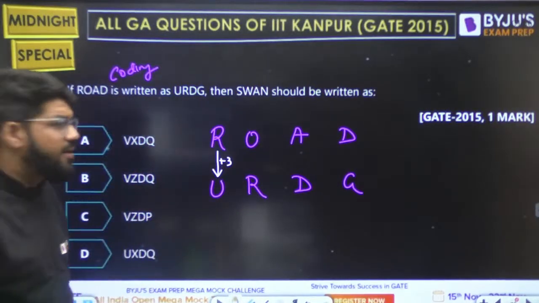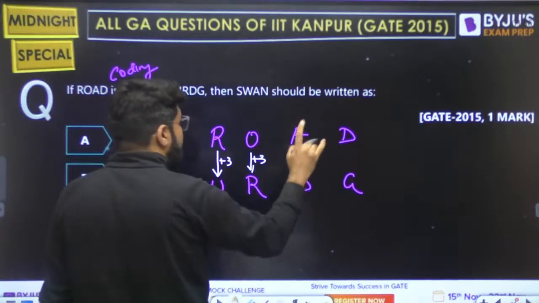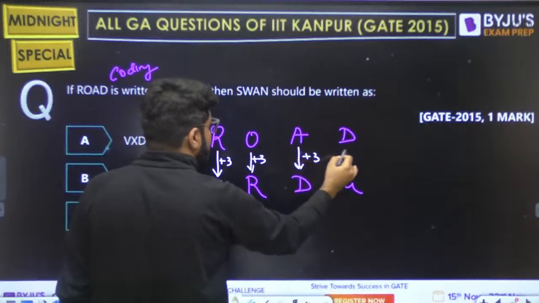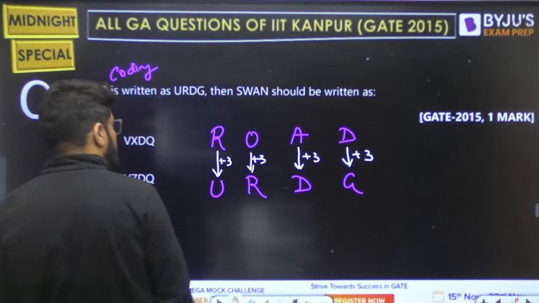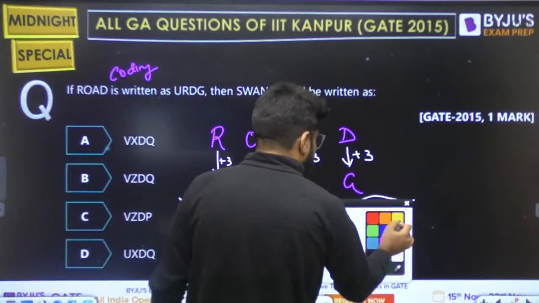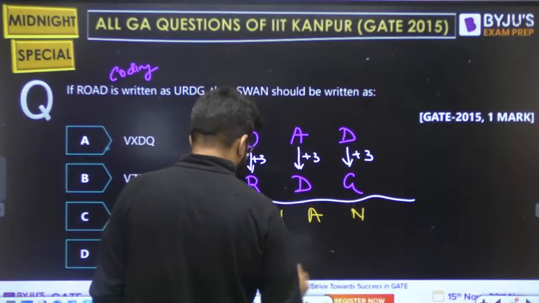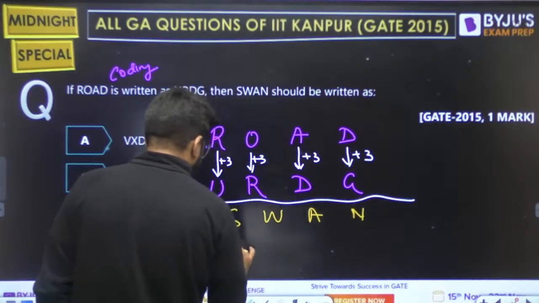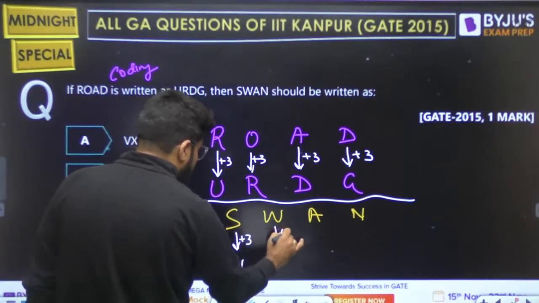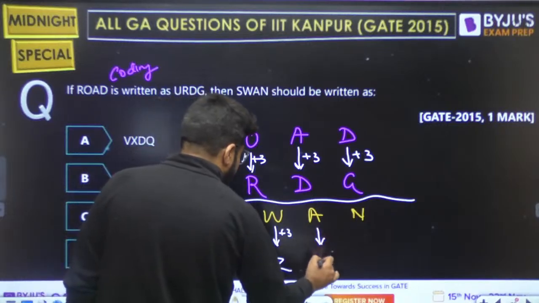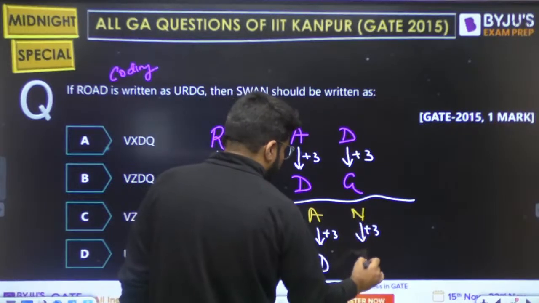S T U, third letter, right? O P Q R, this is also third letter. A B C D, third letter. D E F G, third letter, right? So by the same logic, what should be SWAN in this coding system? Right. So what you have to do is plus 3. S T U V, W plus 3 to W X Y Z A B C D, N plus 3 N O P Q.